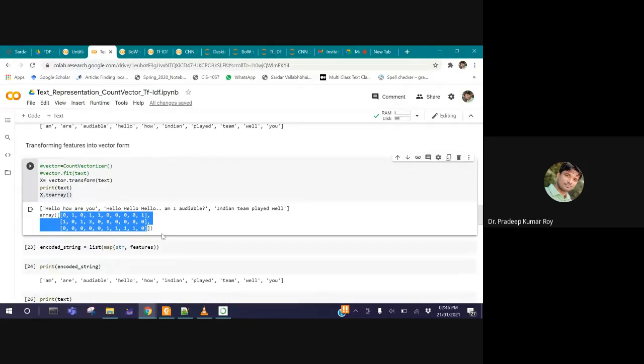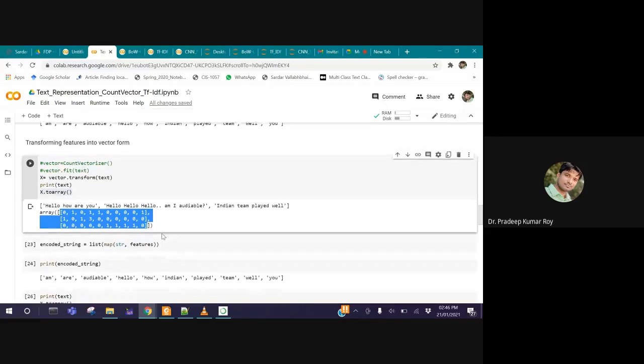Now think of a real scenario where your data size is 10,000 rows and the number of unique words in the 10,000 messages is, suppose, 30,000 or 40,000. In that case, each and every row has 30,000 columns. Among those, only 1, 2, 3, 4 columns are filled with some values, and the remaining all remain 0. That much sparse it is, and it is not good for any model.